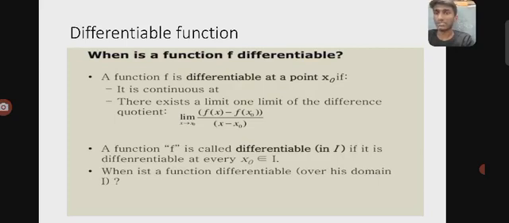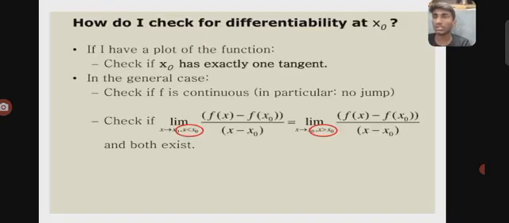A function f is called differentiable in I if it is differentiable at every point x naught belonging to the interval I, that is, differentiable over its domain. But how do we check if a function is differentiable at x naught?